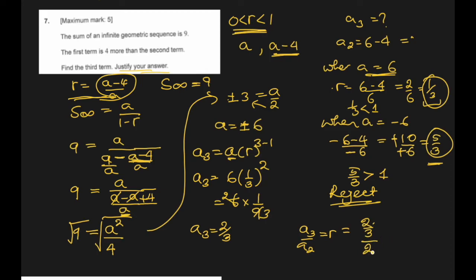So we can write 2 over 1 and multiply the numerator with this one. So 2 times 1 is 2 and 3 times 2 is 6, which is 1 over 3. See, we got the same R again. So we have justified our solution. Okay. What is next? Question number 8.